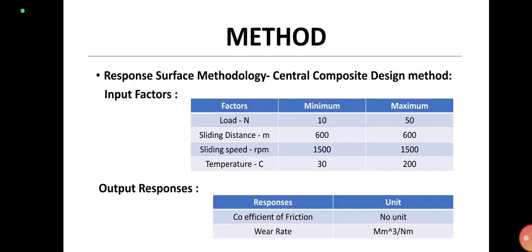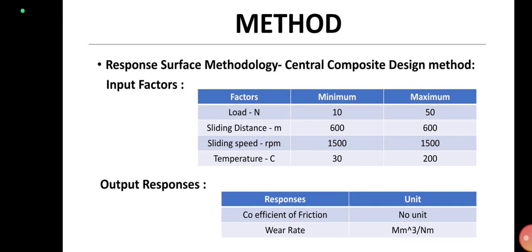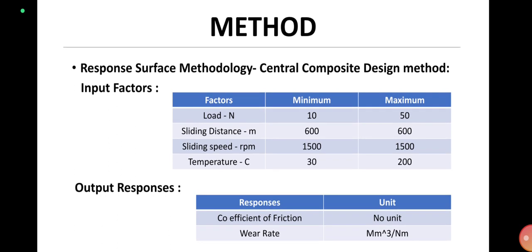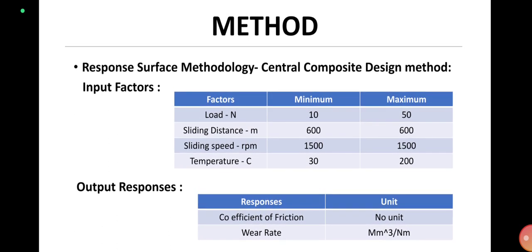Now, in this slide, I am going to explain the methodology: RSM, response surface methodology, with central composite design methods. Input factors include load, sliding distance, sliding speed, and temperature. The load is changed from 10 Newton to 50 Newton accordingly, while sliding distance and sliding speed are kept constant, with sliding distance as 600 and sliding speed as 1500 RPM. Both values are optimum because only at these values it shows a higher wear rate. So we have kept these as optimum values and as constants.